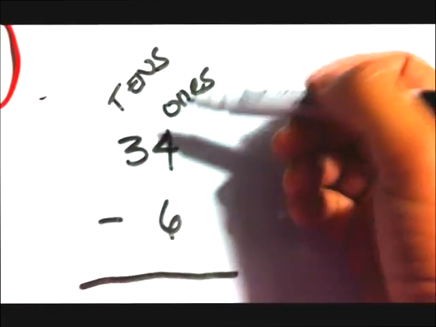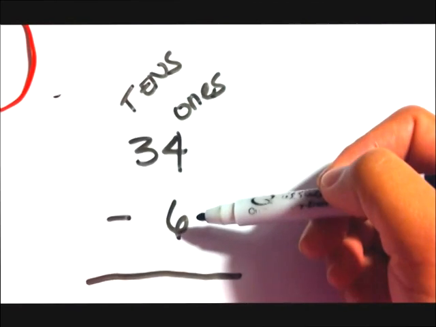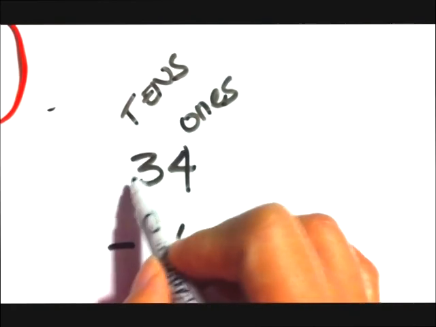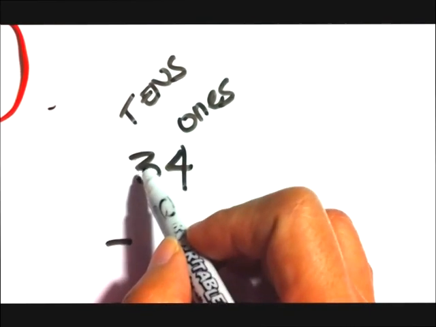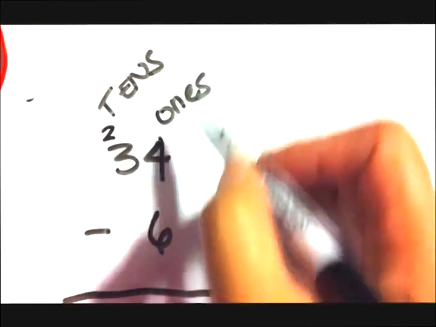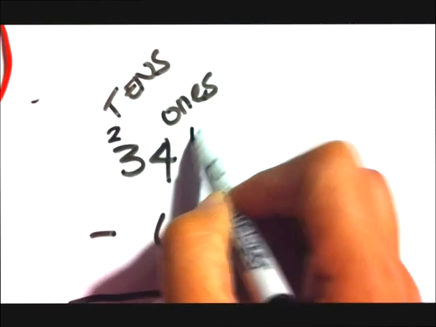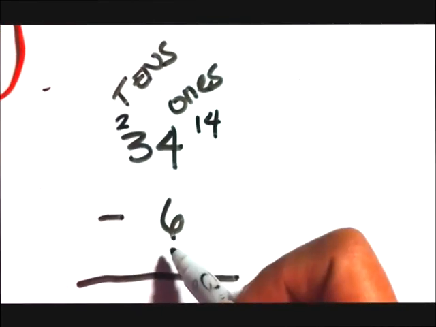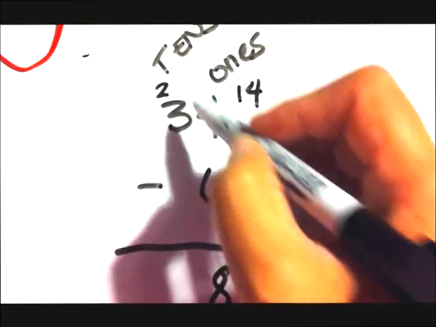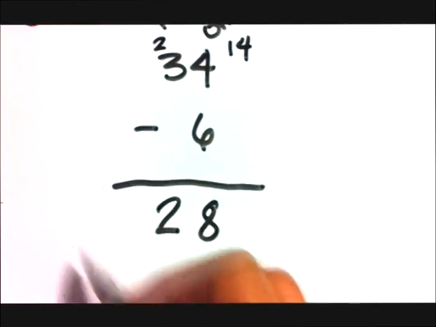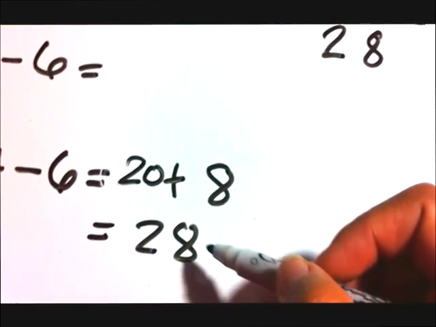Alright, so let's try to do it in the vertical way. Here you can easily see that 4 is less than 6, so you cannot subtract 6 from 4. So what you do is take away one of the tens from your 30, you make it 20. You just write it on top. And your 4 became 14 because you added 10 to that. So now you can subtract the ones, 14 minus 6, that's 8. And 2 minus, well, nothing here, 2 minus 0, that's 2. So you have 28. It's the same answer here.